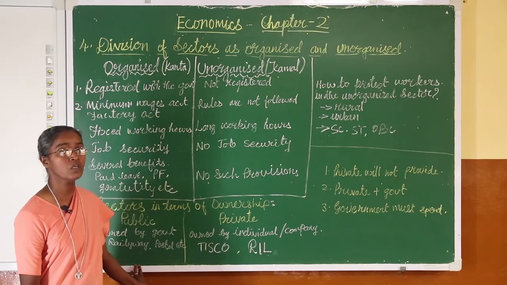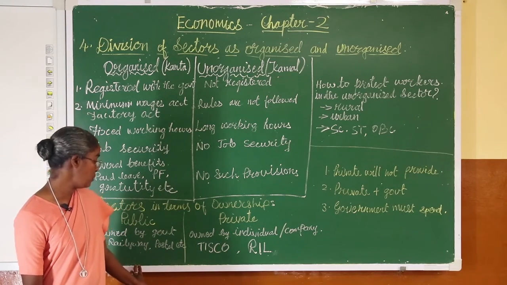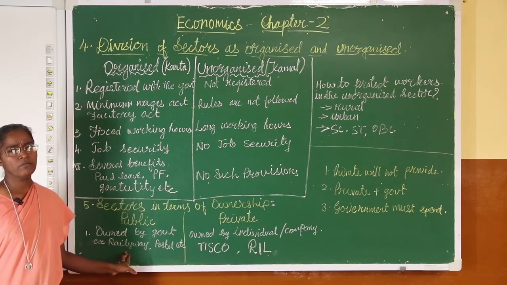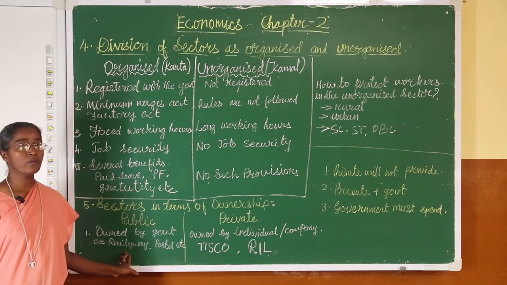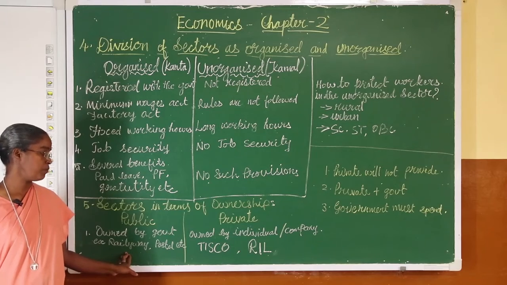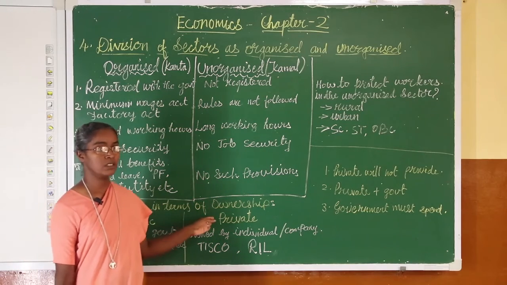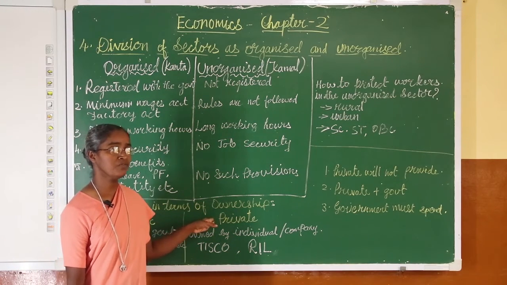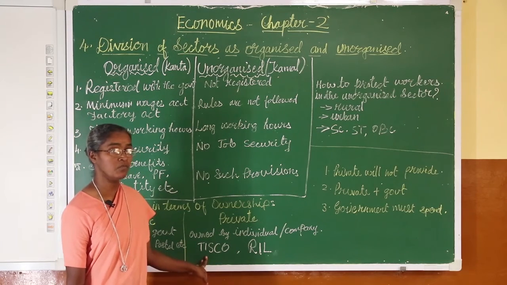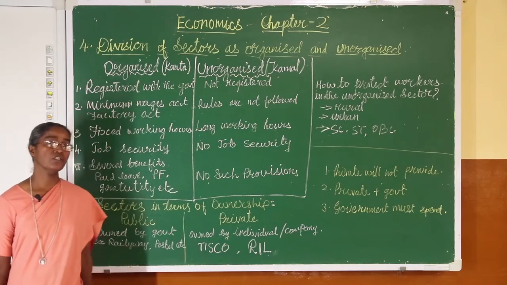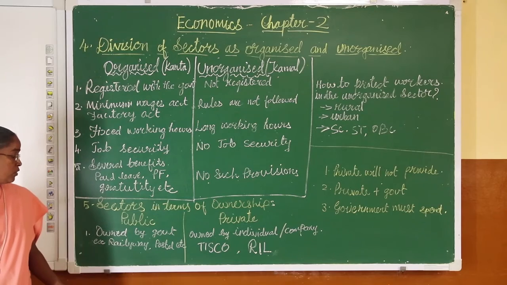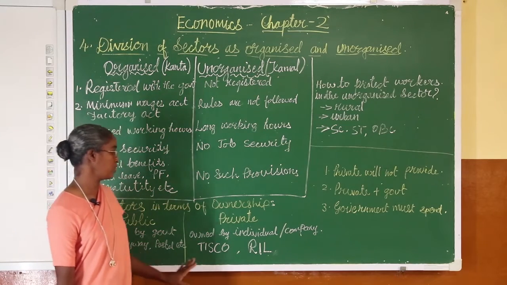Whereas the public sector is fully people centered, for the service of the people, for the development of the people. The public sector gives the service. Now, where does the government get money for this? The government collects the money through taxes from the people. Whereas the private sector does not collect money from the people, they invest the money. Therefore, they always expect more income for their earning. Their intention is to earn more, and the government's intention is to help the people, to give the service. So, this is public sector and private sector.